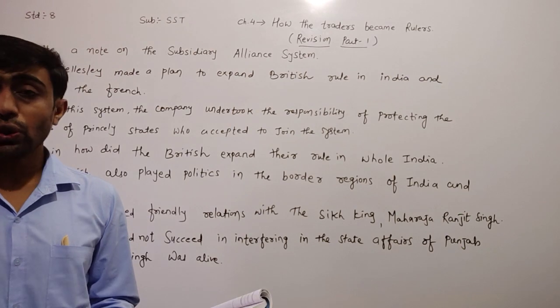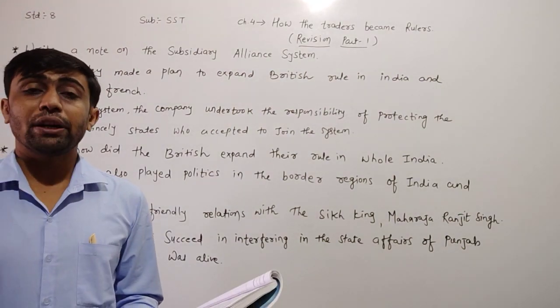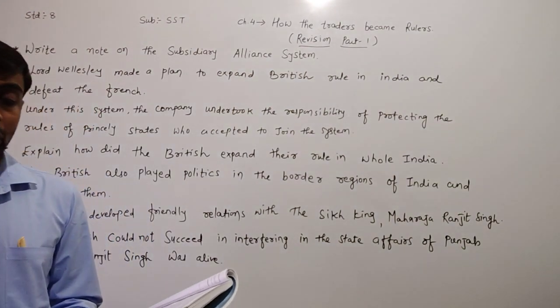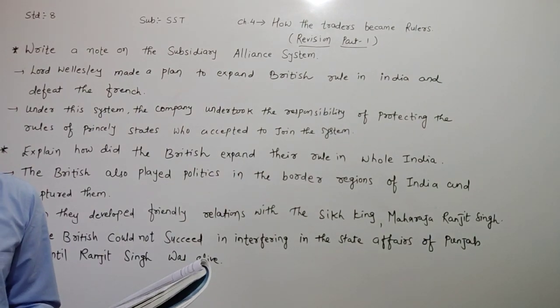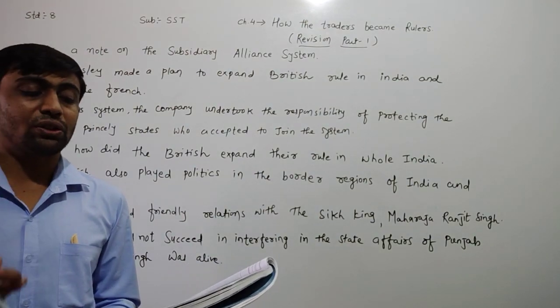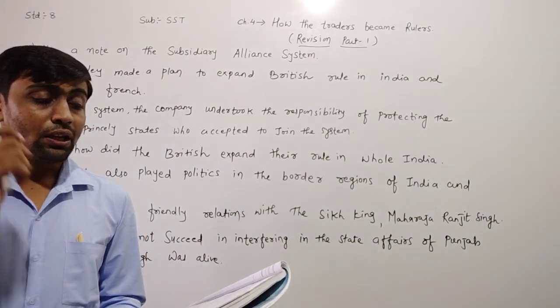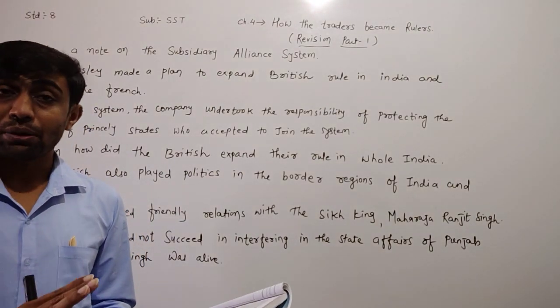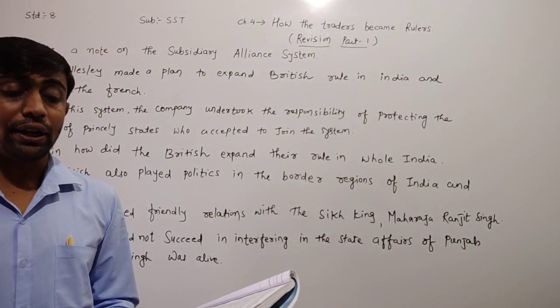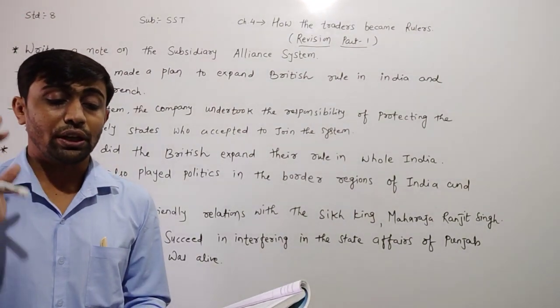The ruler also had to keep a British agent in the court so that the British could come to know about the state's happenings. Thus, the British army and the representative were maintained at the cost of the Indian rulers.